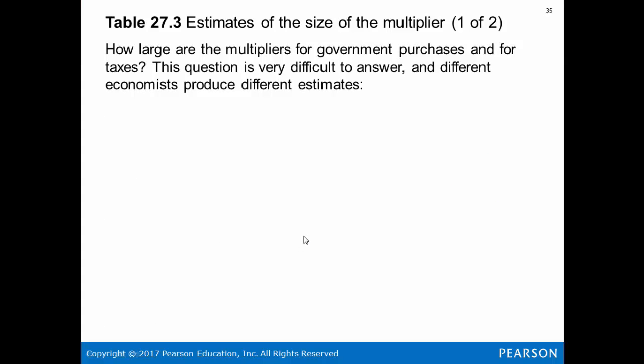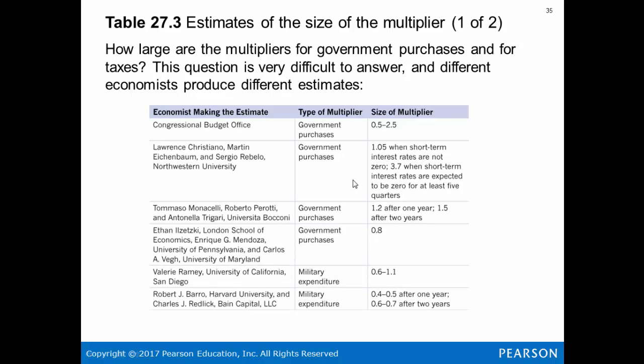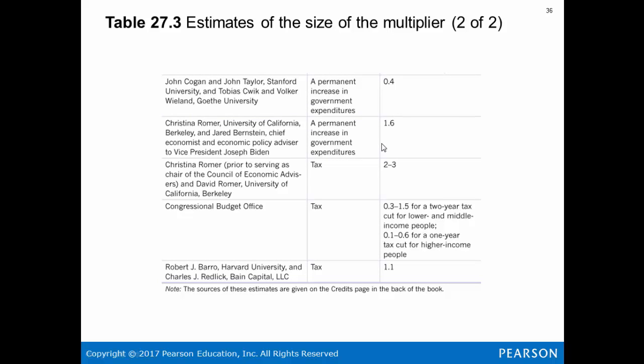How large are the multipliers for government purchases and for taxes? The question is very difficult to answer, and different economists produce different estimates. This is just a chart that shows you what the estimates are from different economists, by type of multiplier. Well, what about government purchases? It ranges from 0.5 to 1.5 after 2 years. Then what about military spending? What about a permanent increase in government expenditures? What about taxes? As you can see, no one's in agreement on what the actual multiplier effect is.